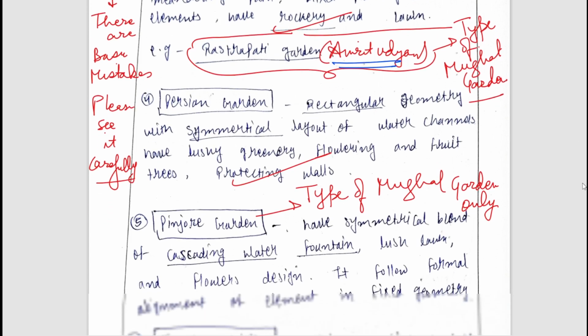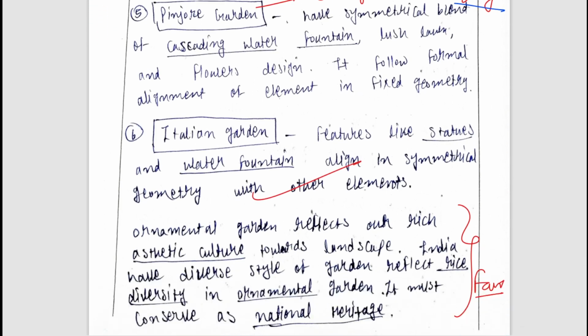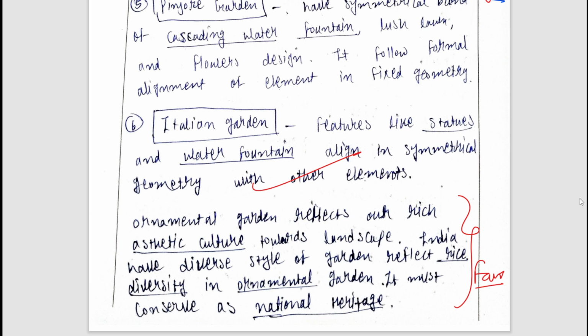Again, Persian garden has been mentioned, and Pinjore garden has been mentioned. Again, Pinjore garden is a type of Mughal garden. All these gardens such as Pinjore, Nishat, Shalimar are Mughal gardens only. Italian gardens have been mentioned and it is appropriately concluded. So this was today's answer copy. I hope you liked it. I hope you read the answers at several intervals, and this could be a very good learning experience for you also. So that is all for today.